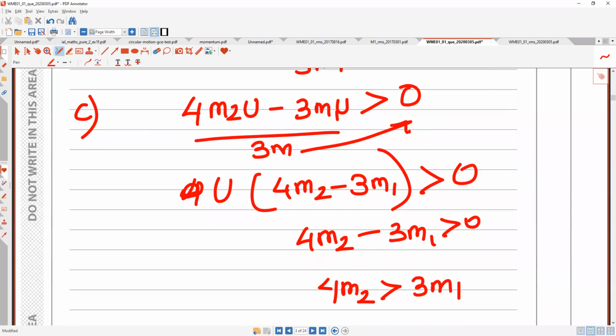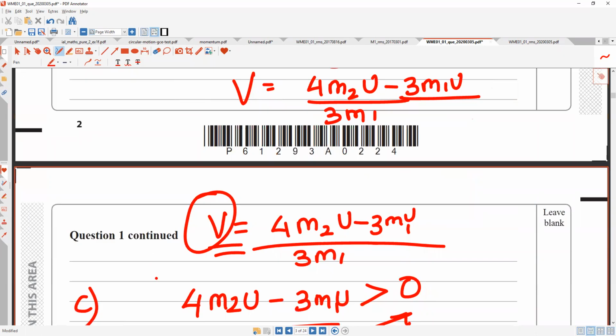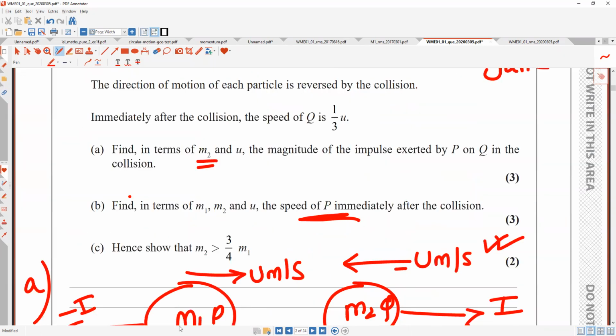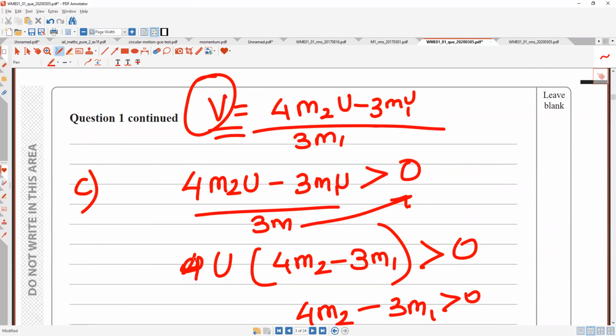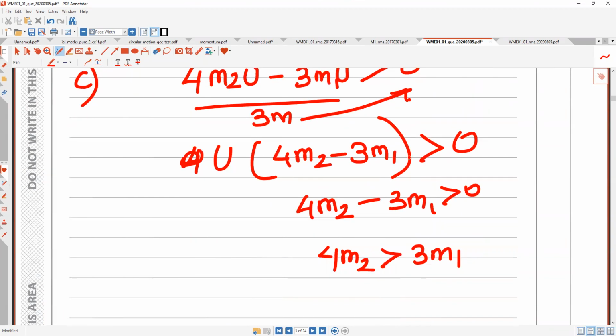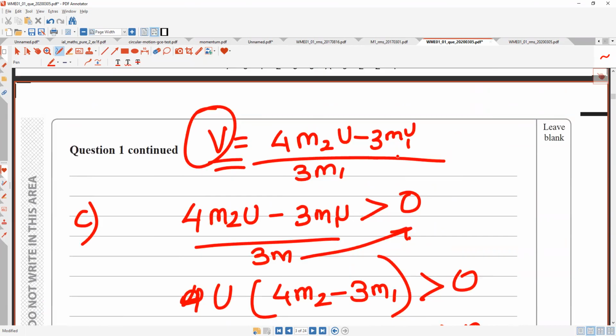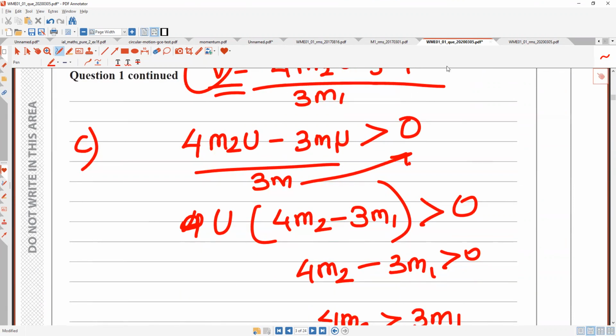The question is asking to prove, show that m2 is equal to 3/4 of m1. Does everyone understand? You saw how tough the question was. Does everyone understand how many marks it was? It was 2 marks, the last 2 marks.